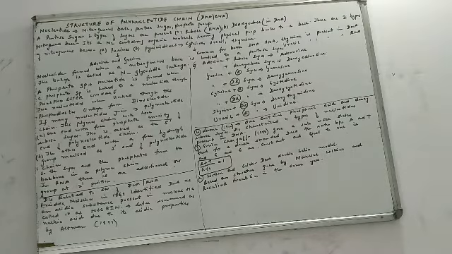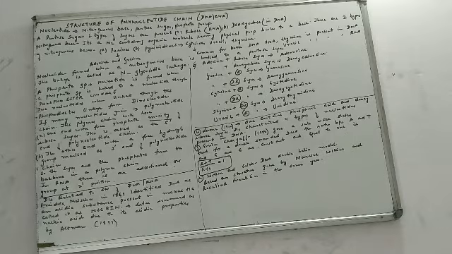There are 2 types of nitrogenous bases. Like I told you, we have 2 types of sugars, we also have 2 types of nitrogenous bases, purines and pyrimidines. When we say purines, we are talking about A and G, that is adenine and guanine. And when we use the word pyrimidines, we are talking about cytosine, uracil and thymine.